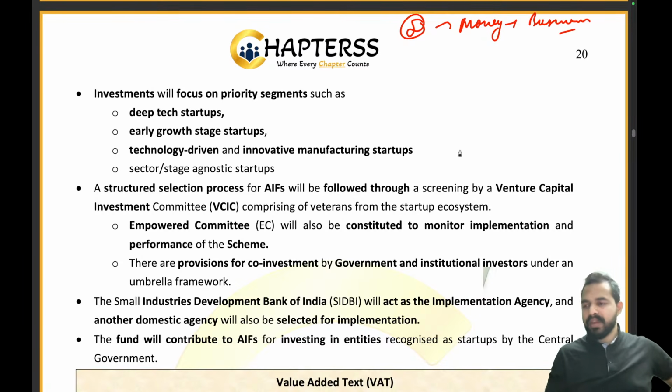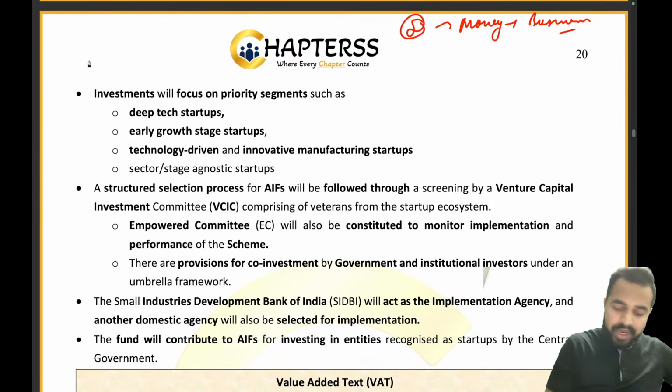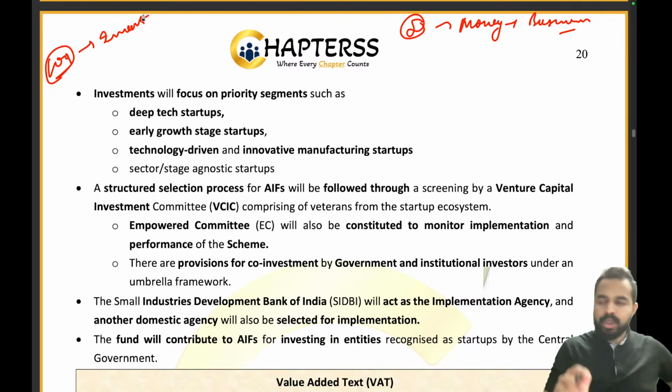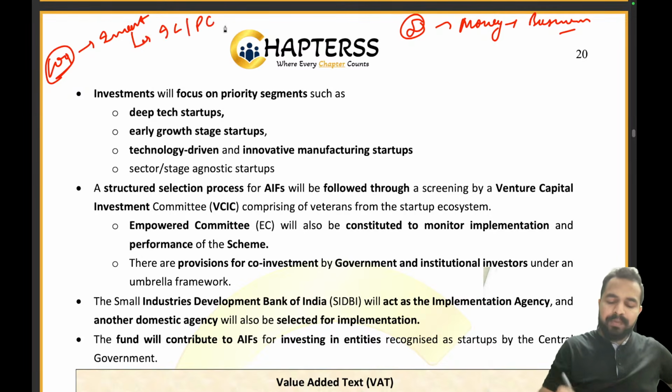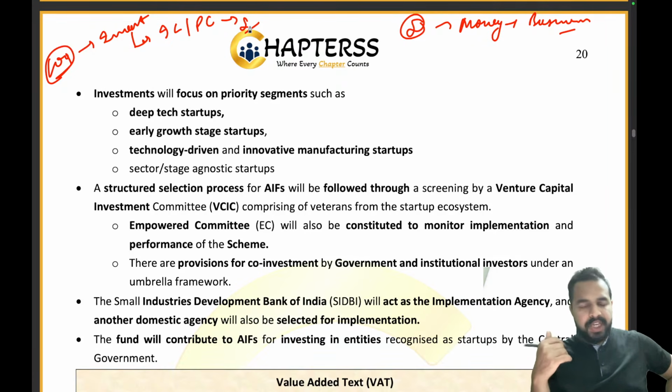Let's take an example. Suppose you have 100 rupees and you want to invest it. You have two options. One is that you identify a company on your own, picking a company of a particular sector in which you can invest your money.